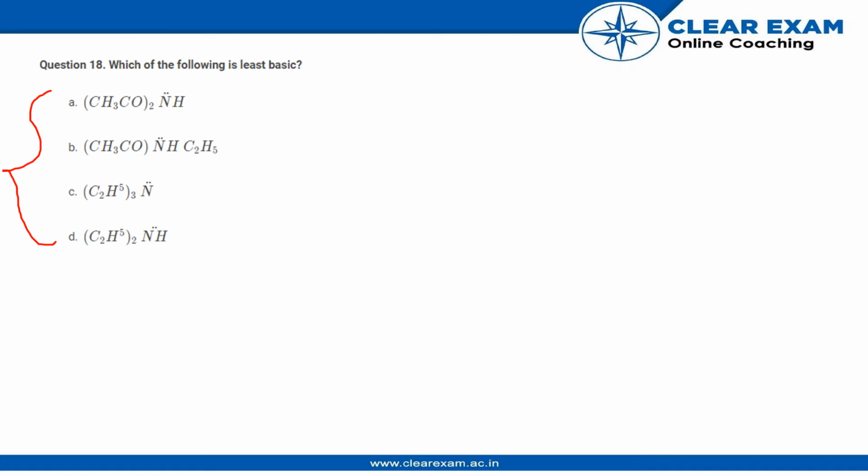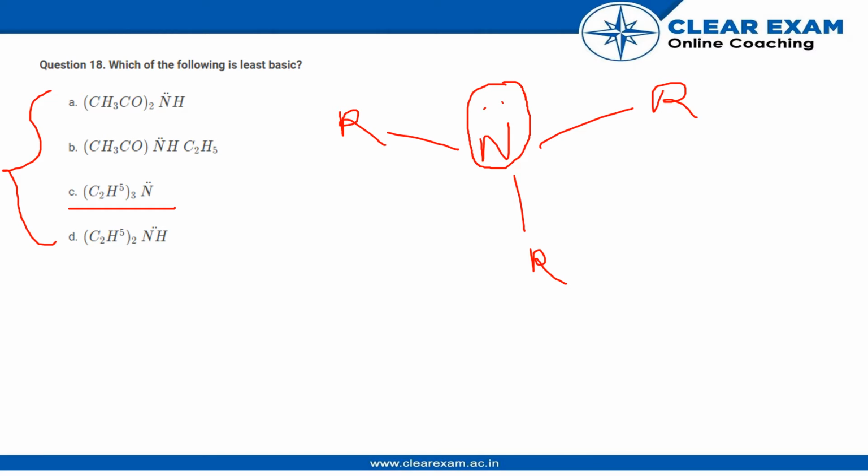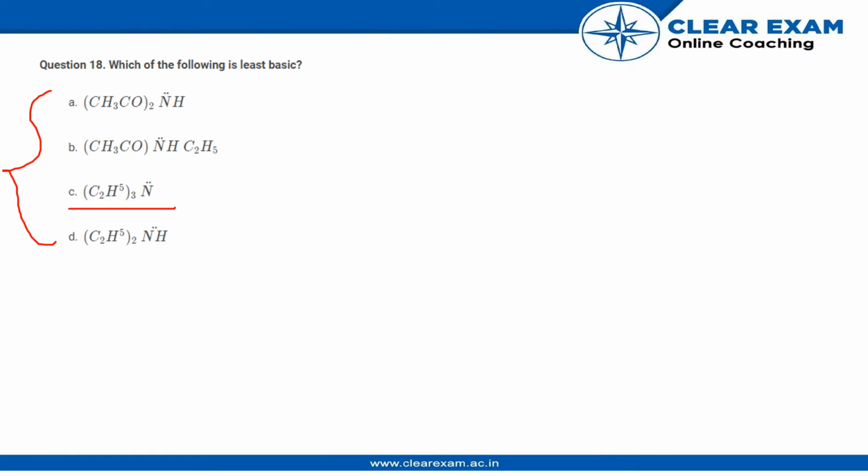Now, let us look at the most simple one, this amine over here. We have nitrogen with a lone pair. Let's say there is an alkyl group over here, another alkyl group over here, and an alkyl group over here also. So C2H5 represents R in this case, and there are three species, so I have drawn three over here. And if you look, nitrogen will have its lone pair pretty much localized to itself. It won't be able to donate its lone pair because carbon has its valency completed, so it won't be able to donate its lone pair to any other carbon atom. So we can say that option C is correct. Okay, so option C is basic in this case.